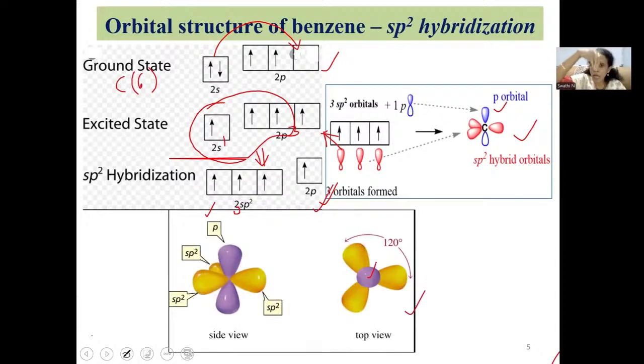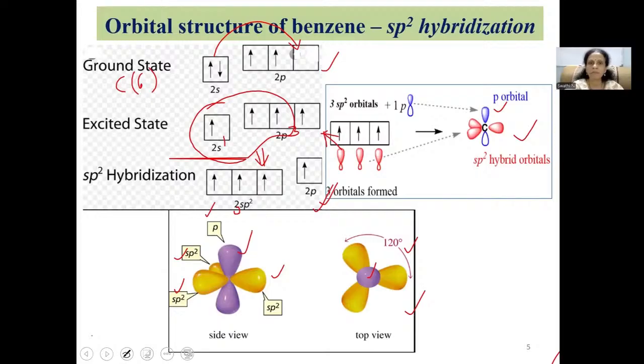When you visualize the orbitals along the axis of the p orbitals, we can see only 3 newly formed sp2 hybrid orbitals arranged with a bond angle of 120 degrees. But from the side view, you can see all types of orbitals here: 3 sp2 hybrid orbitals, and also the unhybridized p orbital, which consists of 2 lobes above and below the plane. So this is how, with respect to each carbon in benzene, the hybridization is sp2. That means 3 hybrid orbitals will be there, along with 1 unhybridized p orbital at each carbon.